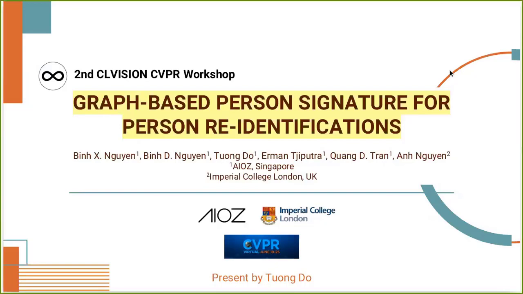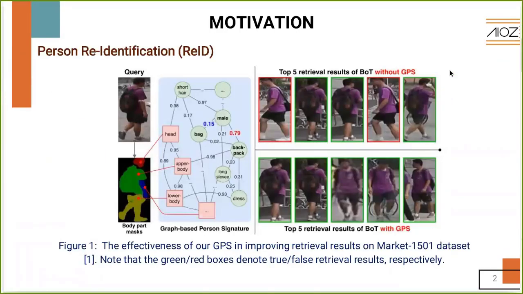I would like to introduce our paper, Grab Person Signature for Person Re-Identification. Person re-identification aims to retrieve a particular person image in a collection of images captured by multiple cameras from various viewpoints across time. In this work, we utilize the person attribute information with its associated body part to encode the visual person signature in one unified framework. This figure shows the effectiveness of our approach.